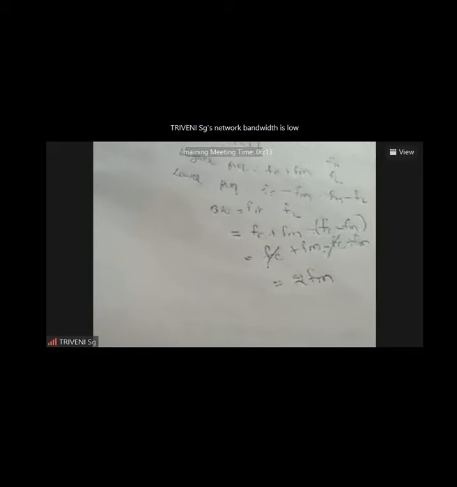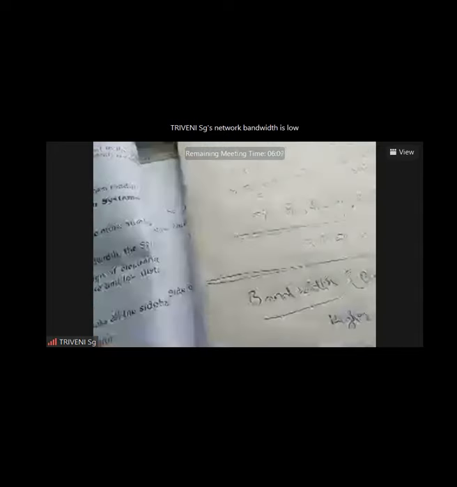So here the bandwidth of the modulated wave is 2 into fm, that is twice the frequency of the message signal. The bandwidth of the amplitude modulated wave is twice the frequency of the message signal. Here we have some significant conditions regarding the bandwidth of the communication system.